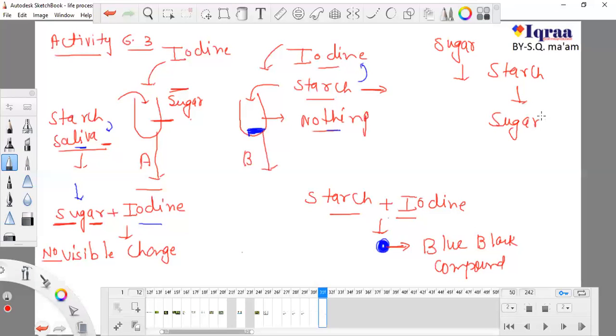Obviously, yes, but there is a difference between starch and sugar. Starch is something else and sugar is something else. Sugar is a simplified product of starch. Other than sugar, more substances will be formed, but the major substance is sugar. So these are two forms: one is a very complex form and the other is a very simple form.